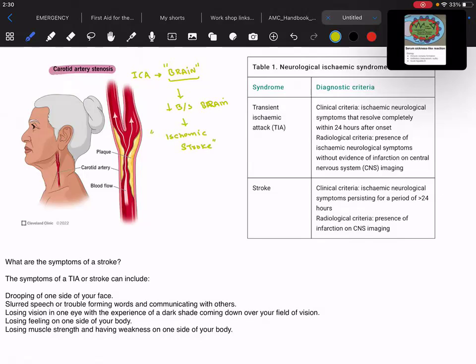And remember that the sign symptoms of this stroke, right? If these sign symptoms of this stroke resolve in less than 24 hours, that is what we called as transient ischemic attack.